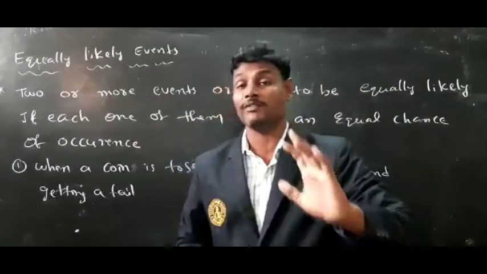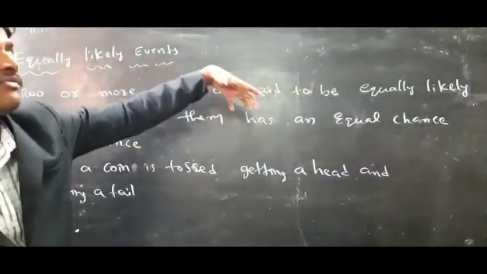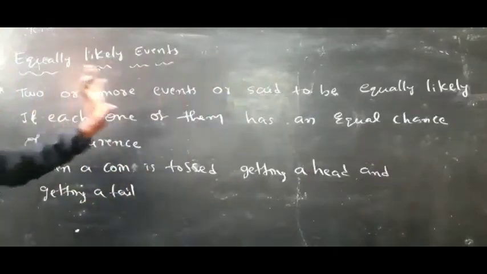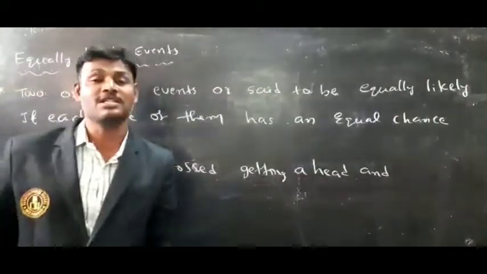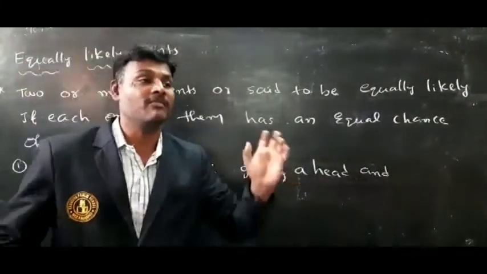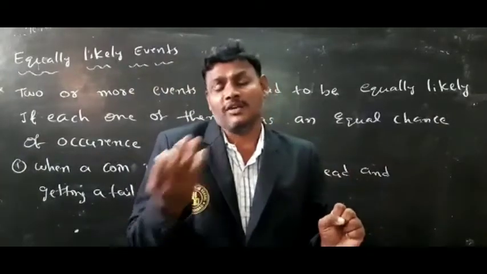So what is the meaning of equally likely events? Two or more events are said to be equally likely if each one of them has an equal chance. A better example is tossing a coin. And for example, one person is going to attend an exam. Maybe there is an equal chance to fail or pass.